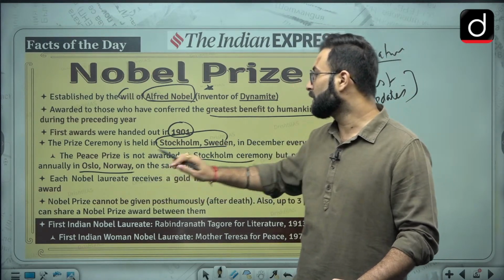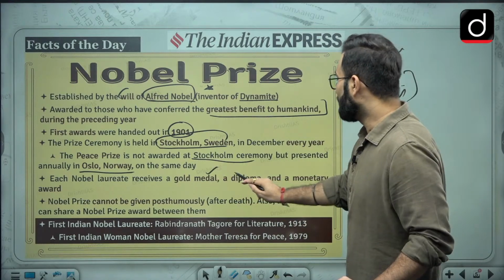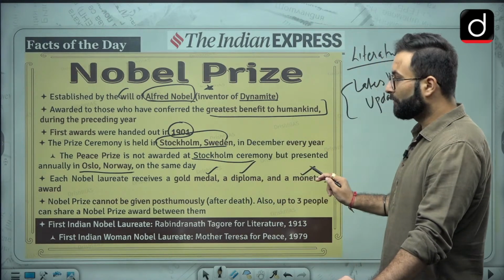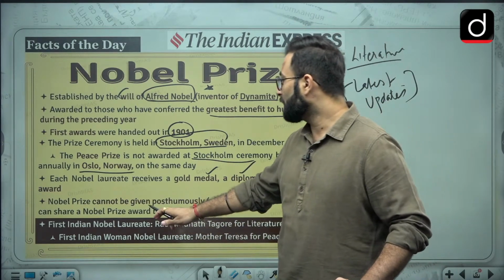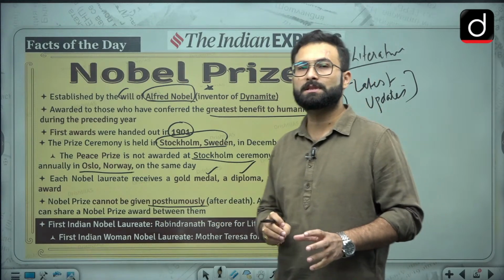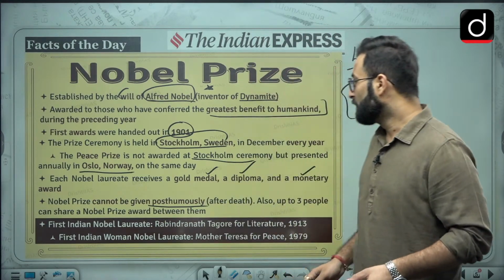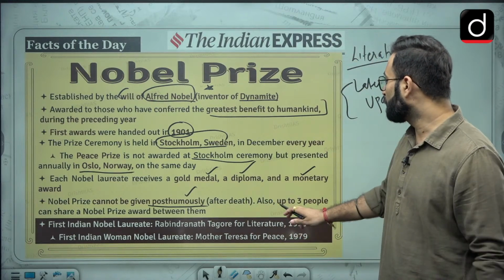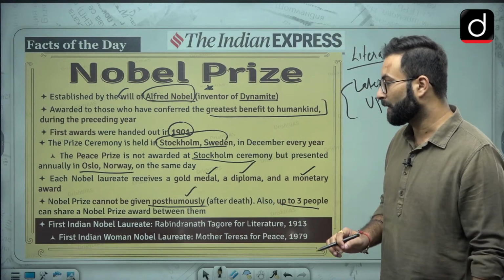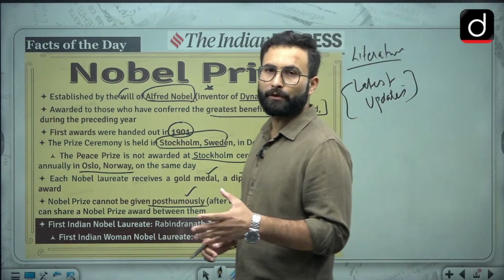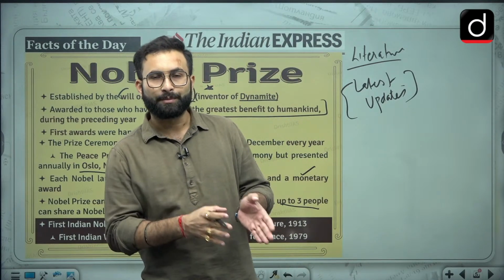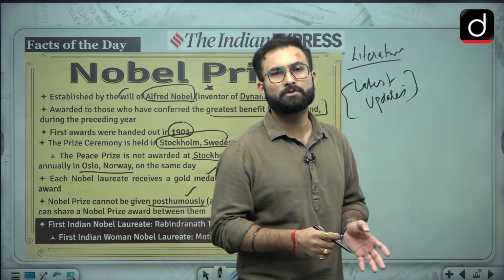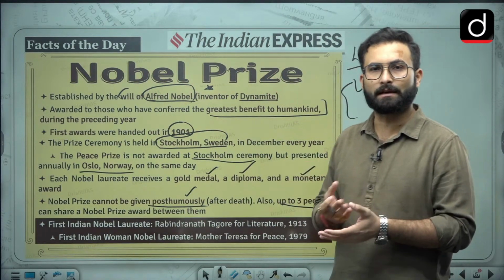Each Nobel laureate receives a gold medal, a diploma and a monetary award. With that, the Nobel Prize cannot be given posthumously, that is after the death. Also, up to 3 people can share a Nobel Prize between them. Let's say when we talk about chemistry, there are 3 people who have been given this award. So like that 3 people can share the award, not more than that.